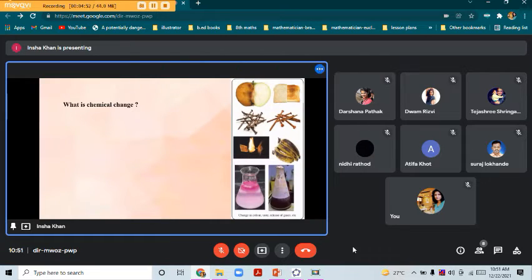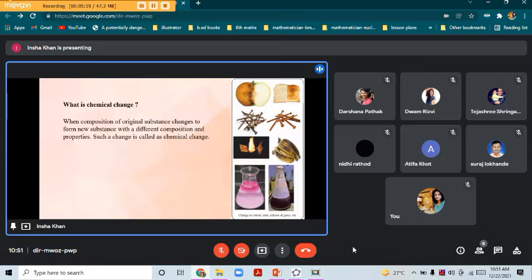Here if we see the fruits, the iron, then lighting of a matchstick, the rotting of banana and this liberation of gases, all these are examples of chemical change. So when composition of original substance changes to form new substance with a different composition and property, then such a change is called chemical change.